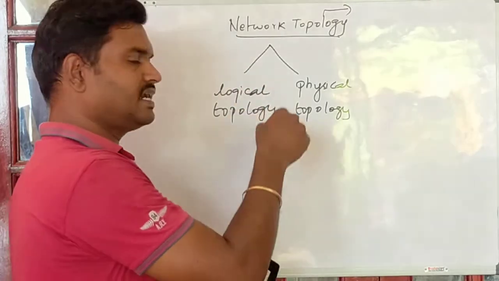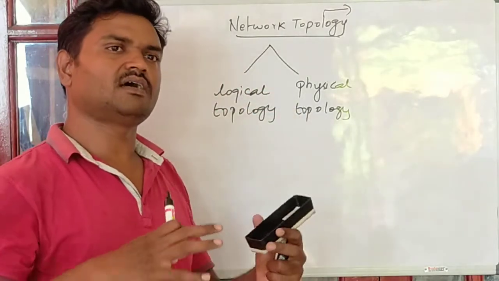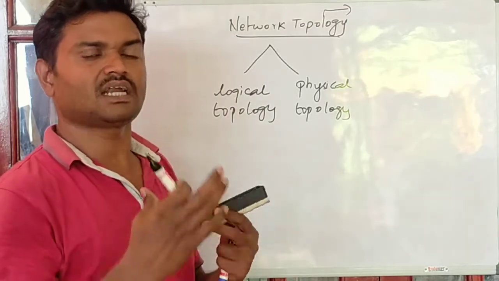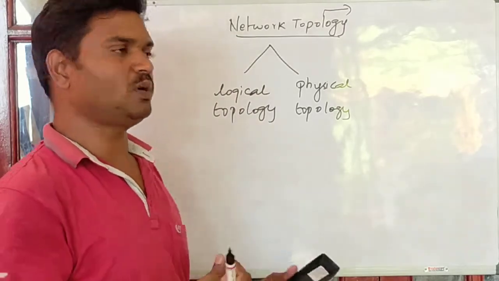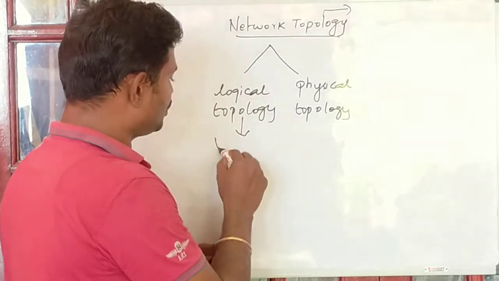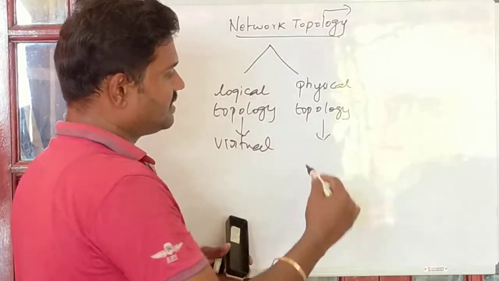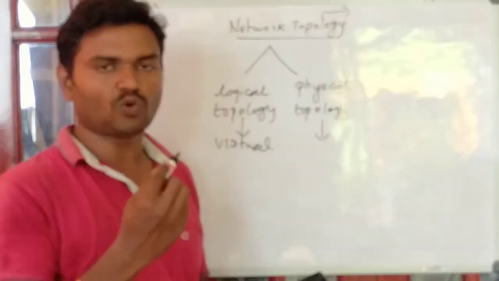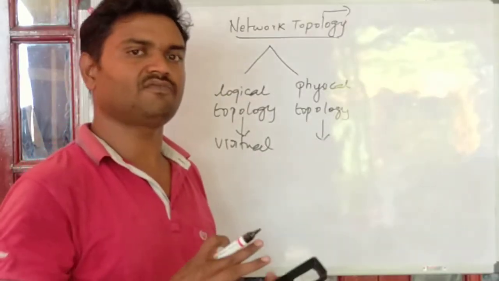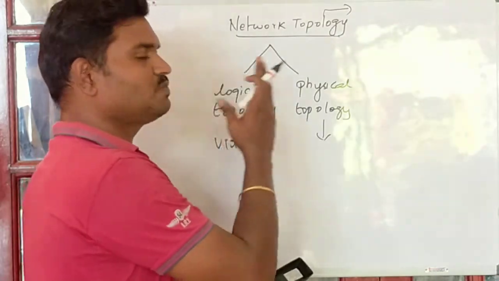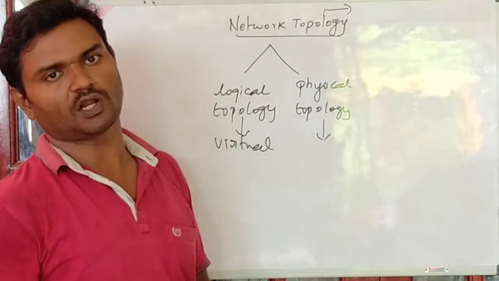We form the network in such a way that the PCs are connected purely through virtual connections. It's not a physical connection, whereas in this case it is physically connected through wires, physically arranged. That is the key difference between logical topology and physical topology.